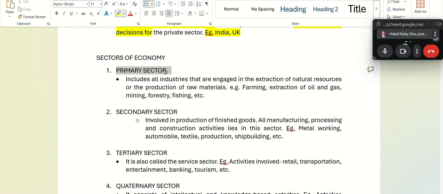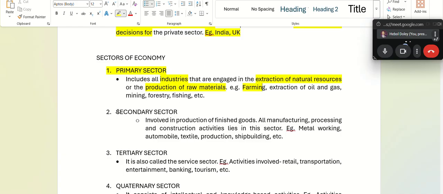Number one is your primary sector. Primary sector includes all the industries that are engaged in extraction of natural resources or production of raw materials. For example, farming in India. Then you have extraction of oil and gas, mining, forestry and fishing. All these are part of primary sector of an economy.